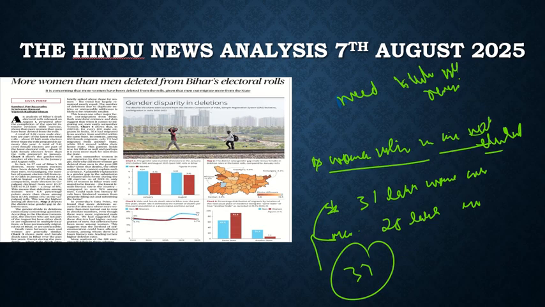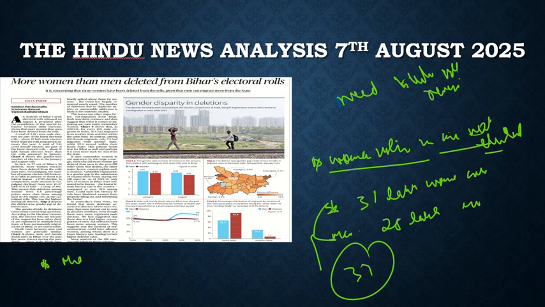So it shows that the removal of the names of women from the electoral rolls is very much evident, and it is very much there. So what are the reasons for that? If we look at why they lost their names from the electoral rolls, and what could be the reasons for that, which we can understand. The major reason could be the migration of women.